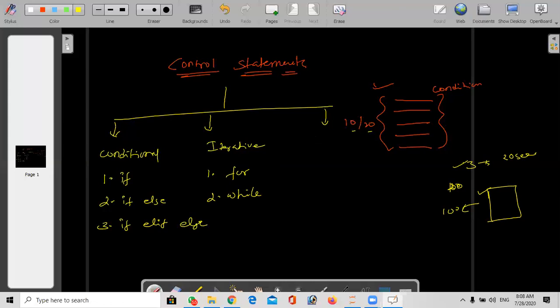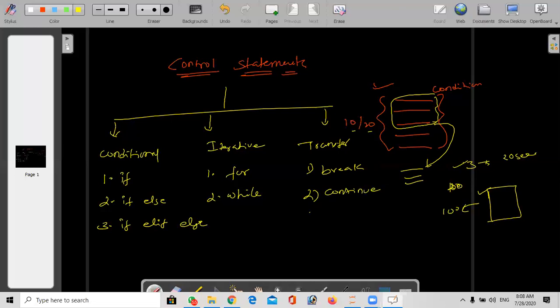Then next we have transfer statements. Transfer statements means execution will transfer. For example, we have some condition, and based on the condition these statements get executed. Suddenly, whenever the condition fails, the execution jumps from here to here. Automatically jumping or stopping the execution suddenly is called transfer statements. It just interrupts the execution process. It's break, and we have continue.